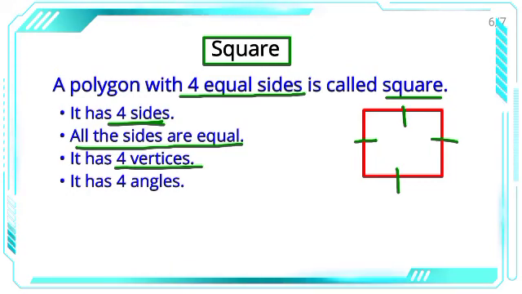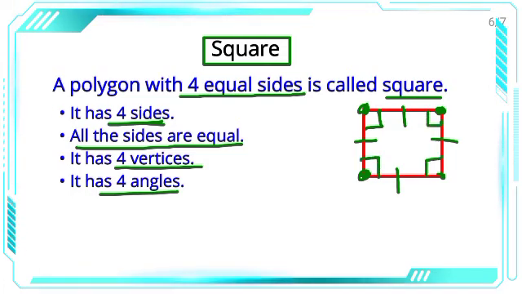First corner, second, third, fourth, 4 corners. It has 4 angles. 1, 2, 3, 4. So a square is a polygon which has 4 equal sides. It has 4 vertices, 4 angles.